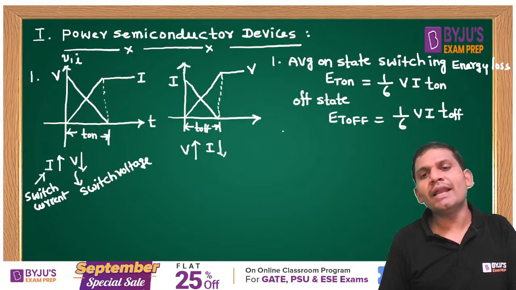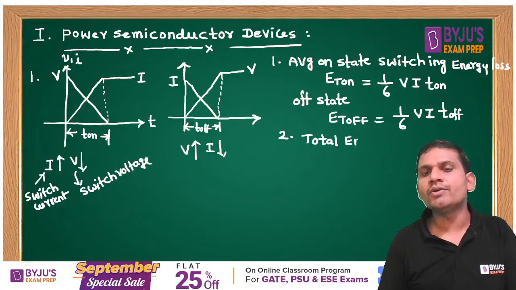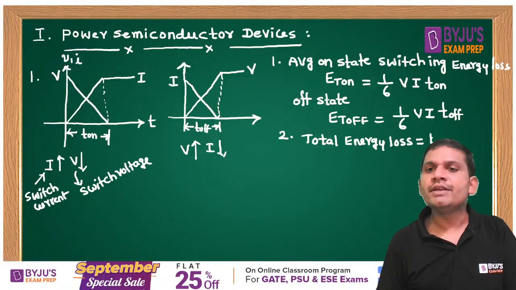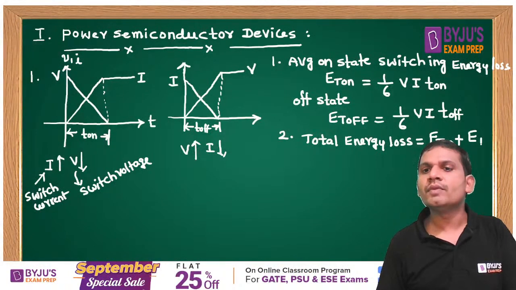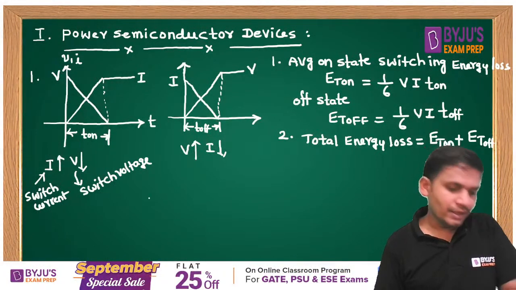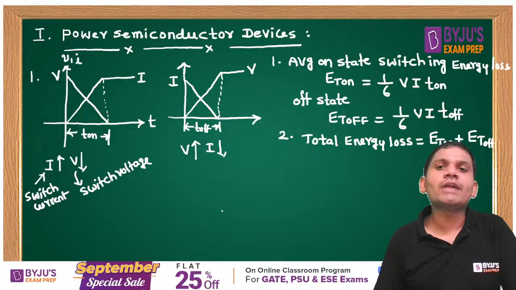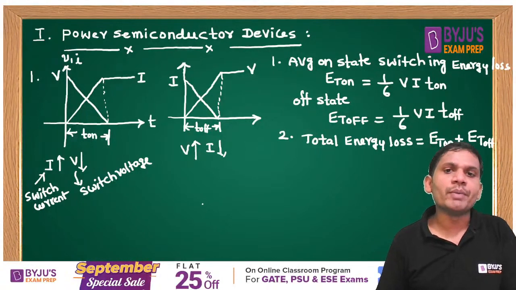Then what is the total energy loss? The total energy loss is equal to E into T on plus E into T off. This is the total energy loss. This formula you remember.